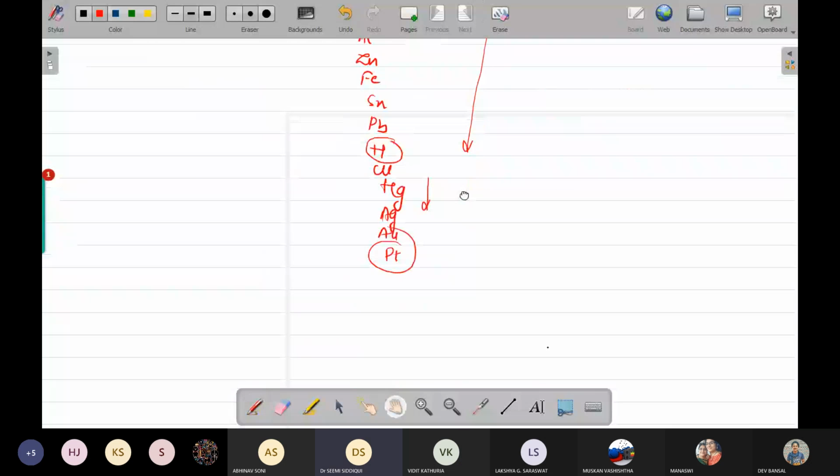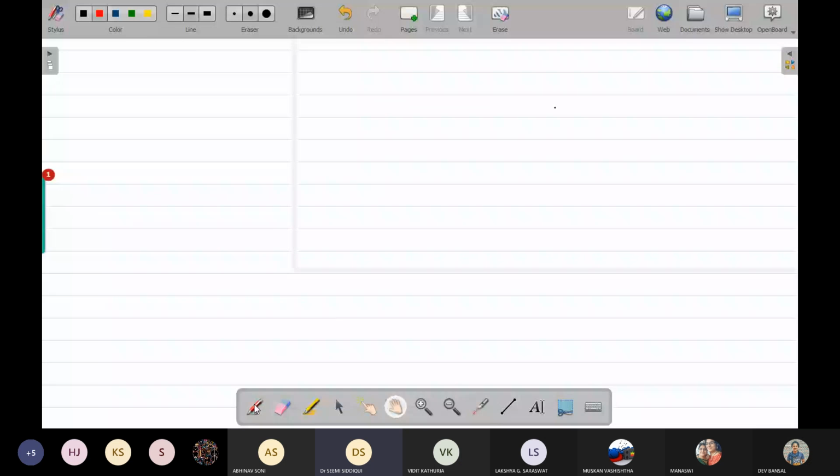The last and the most important reaction is your oxidation and reduction reaction, which we call a redox reaction. Oxidation means that there will be the gain of oxygen or loss of hydrogen. Reduction means loss of oxygen and gain of hydrogen. On the basis of this, we have two other terminologies, that is your reducing agent and oxidizing agent.